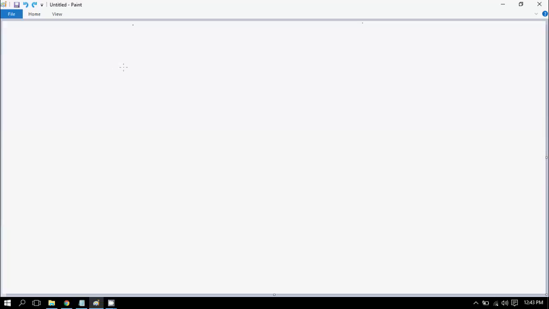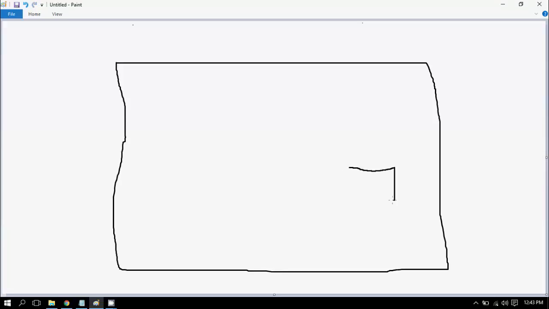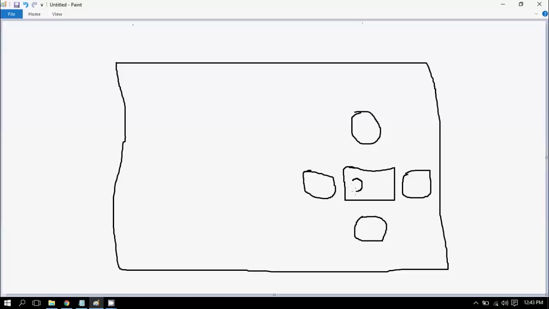So in this video we will study about the clock. Let's say this is our clock. Okay, now what we'll require is 5 buttons. This is center OK button, up, right, down and left. We'll just name them.